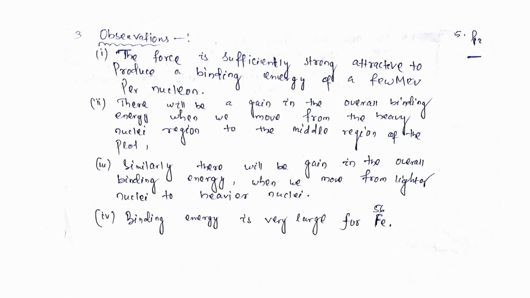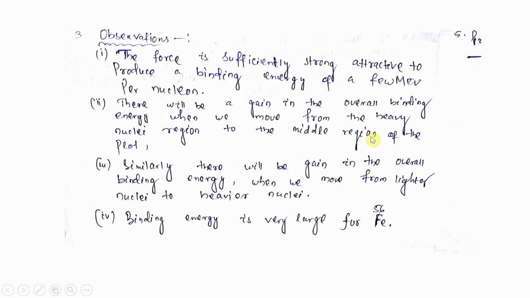What we have observed is that the force is sufficiently strongly attractive to produce a binding energy of a few MeV per nucleon. So the force between the proton and the neutron is sufficiently strong and attractive to produce that binding energy, and there will be a gain in the overall binding energy when we move from the heavy nuclear region to the middle region.